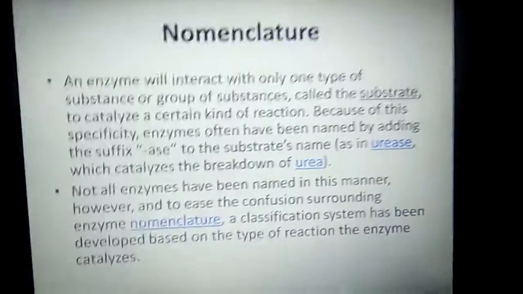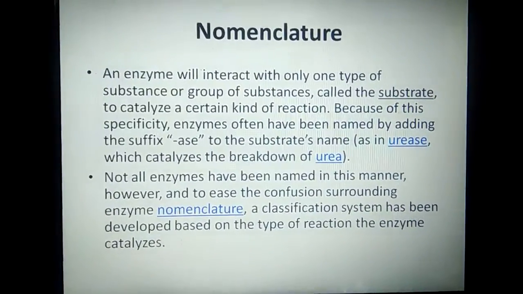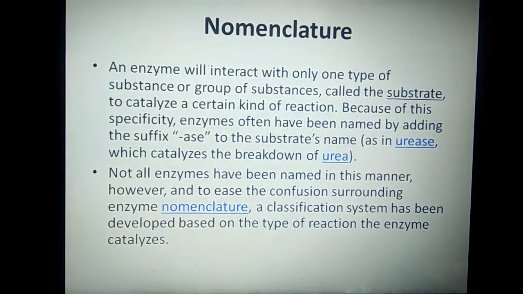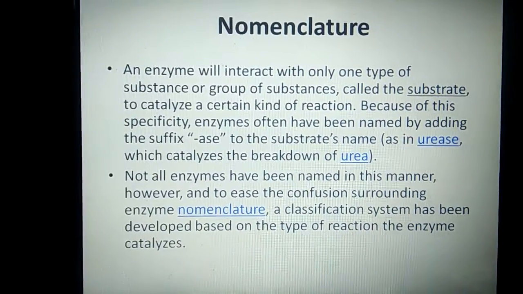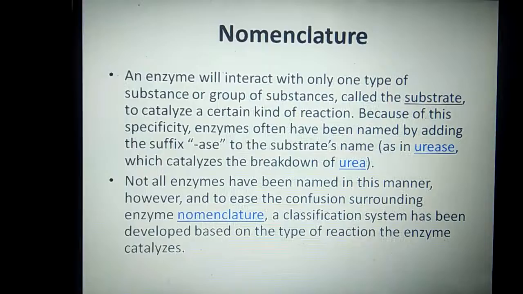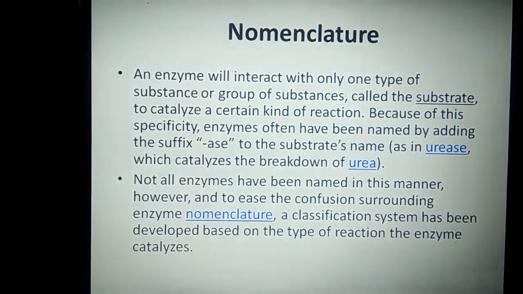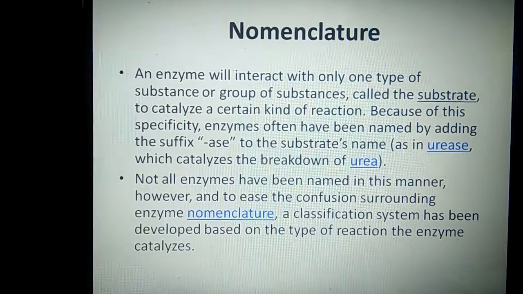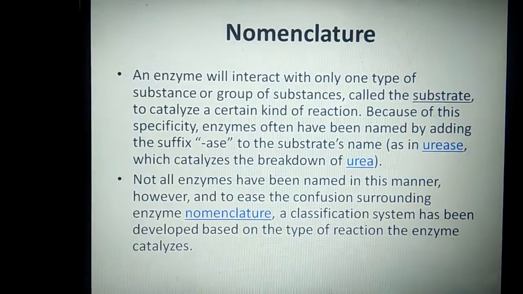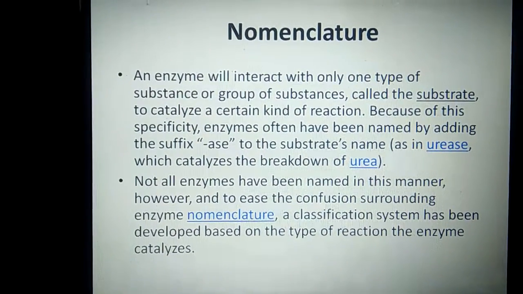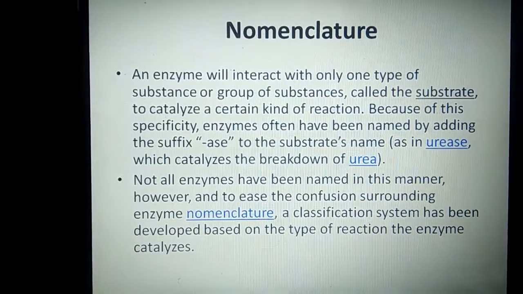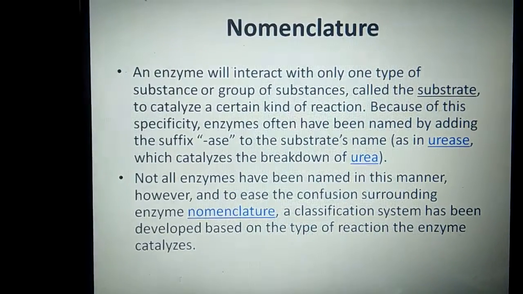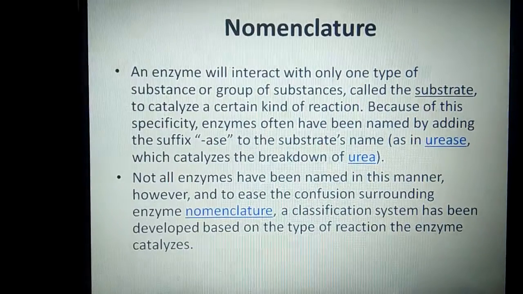Okay, then is the nomenclature of the enzyme. An enzyme will interact with only one type of substance or group of substances called the substrate. We always have an enzyme that is bound to a substrate, and that is called the enzyme-substrate complex. Because of this specificity, where every chemical reaction is catalyzed by a specific type of enzyme, enzymes have often been named by adding the suffix -ase to the substrate's name.